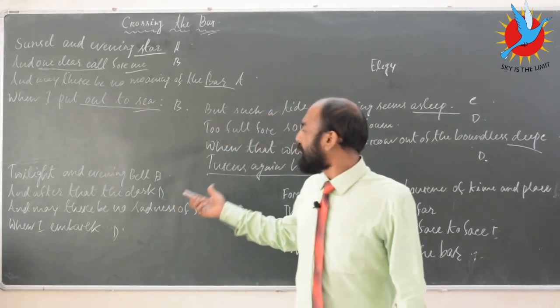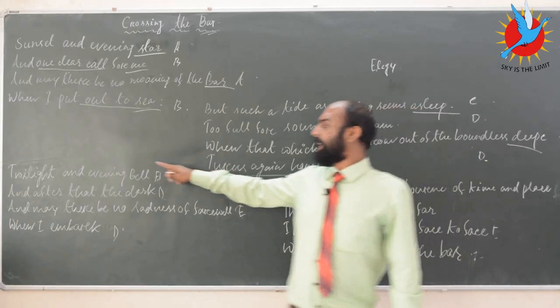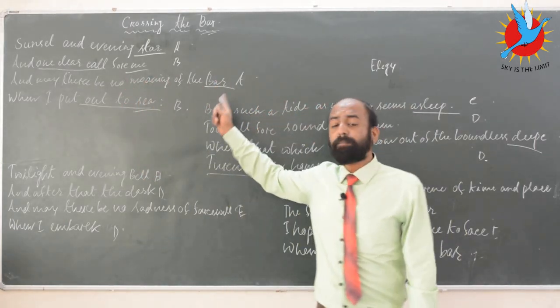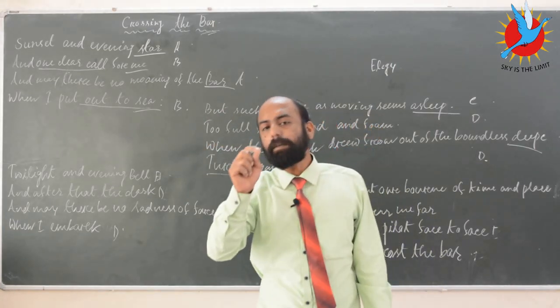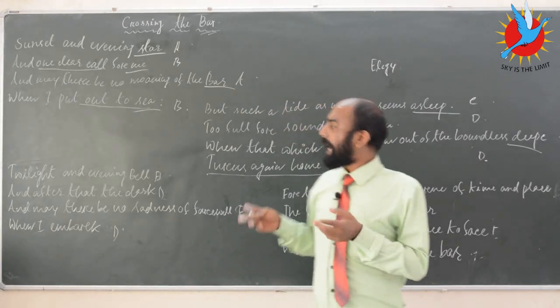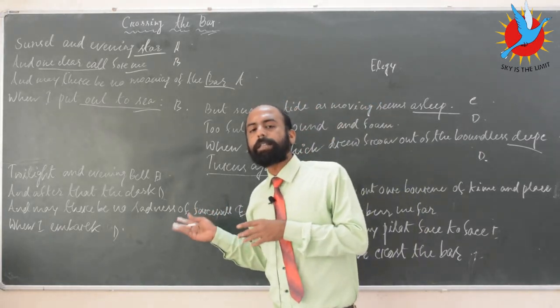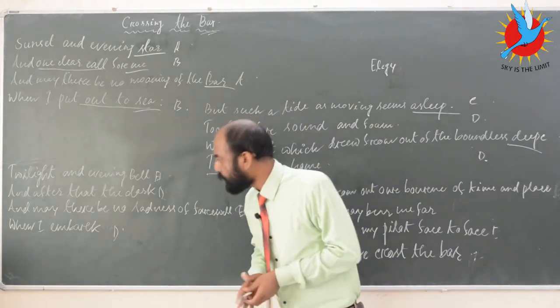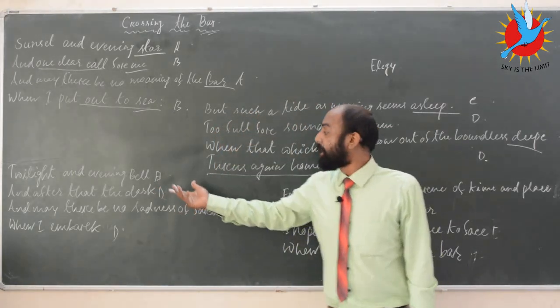So twilight and the evening bell, once again it is related to the first line. If you remember, the sunset and the evening star, which gives us a hint to the timing. The timing not only on the physical level but also on the psychological level, where the poet was at the age of 80, he knew that his time of death is very, very close. So once again this twilight and evening bell.